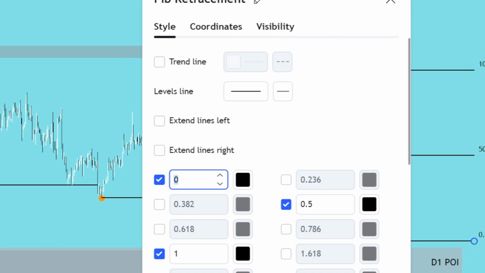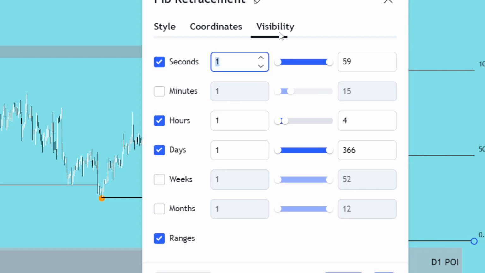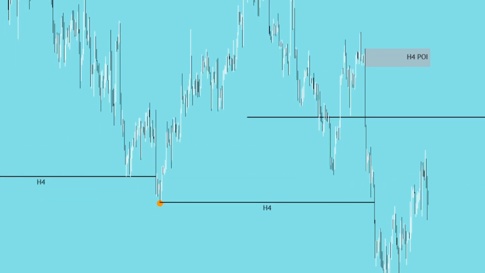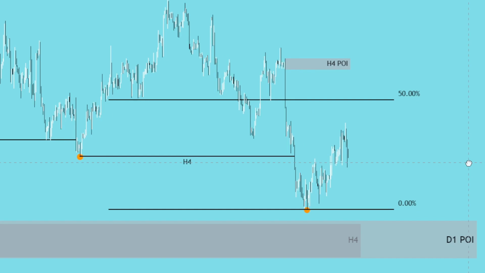Again, these are the Fibonacci settings on the screen, and it's available here, sorry, on the 4-hour time frame. Now, on the 4-hour time frame, although the daily POI over here, which I marked out previously, this is the daily POI.